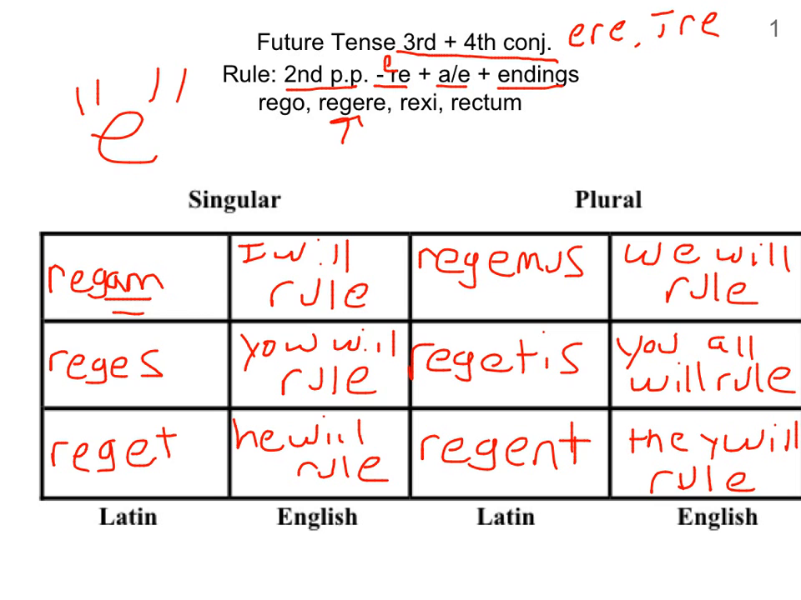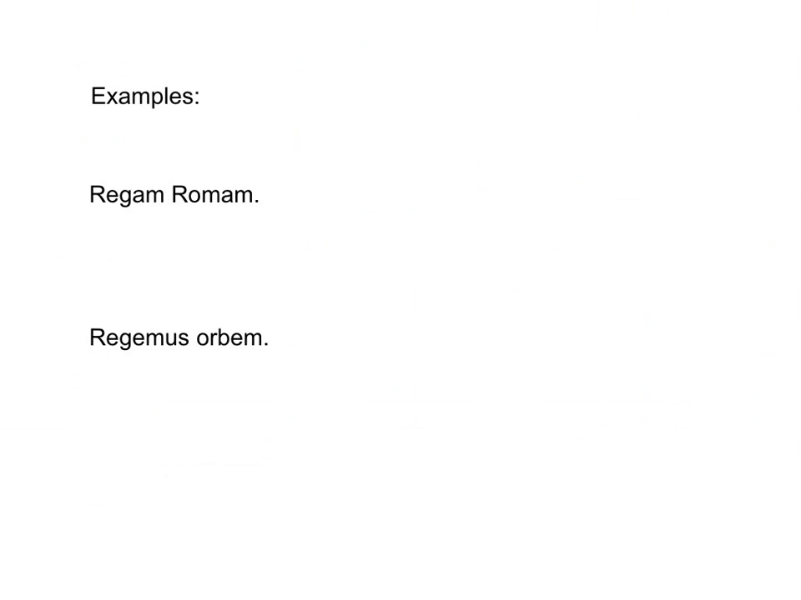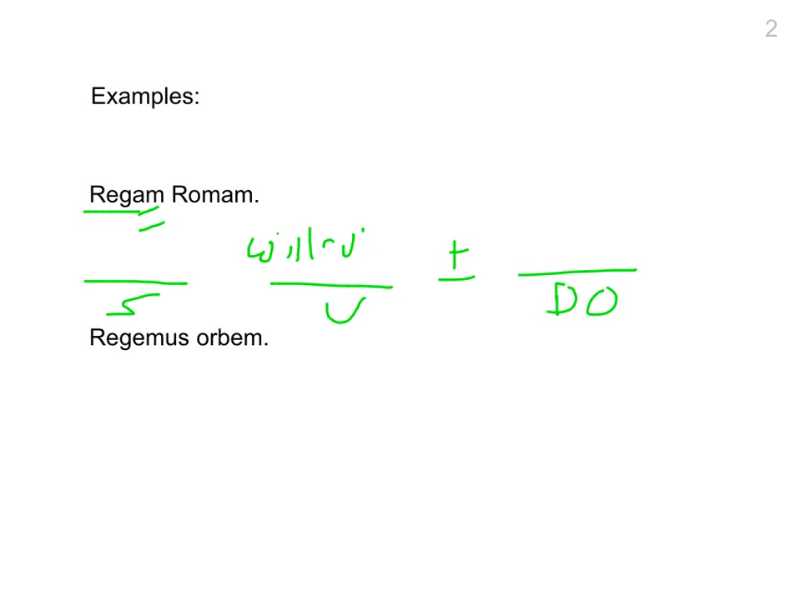Okay, let's take a look at some examples. Two as always. Let's take a look at the first one. Change colors, something a little bit better. So first one, regam. Well, our verb comes first here, and let's set up our sentence. Subject, verb, and maybe or maybe not a direct object. Some sentences don't have one. So our verb is first. Notice the am ending is future tense in the third and fourth conjugation. So we know it's going to be will rule.